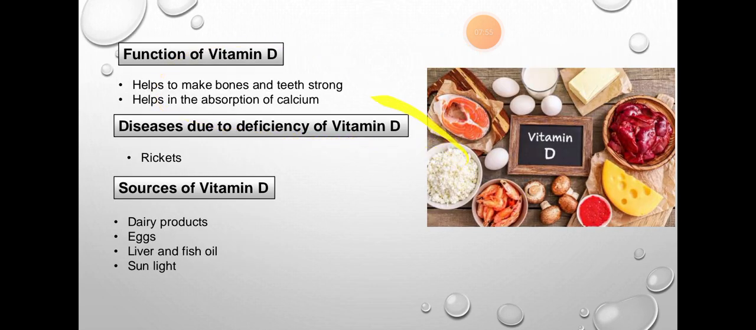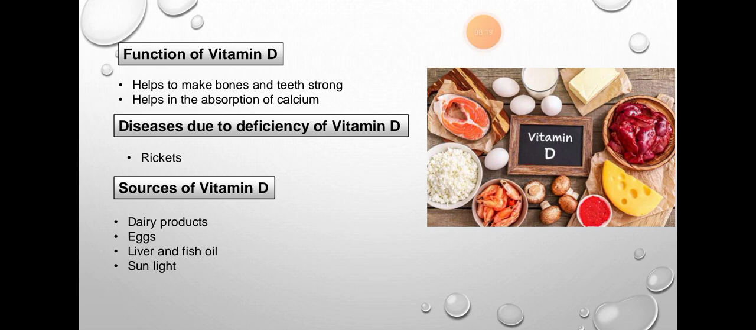Functions of vitamin D: it helps to make bones and teeth strong, and helps the absorption of calcium. Calcium is basically a mineral, and we're going to discuss that. But vitamin D is used for absorption of calcium, so you also need to have calcium in your body. If you don't have calcium in your body, then there's no use of vitamin D. So it's good for making your bones and teeth strong.